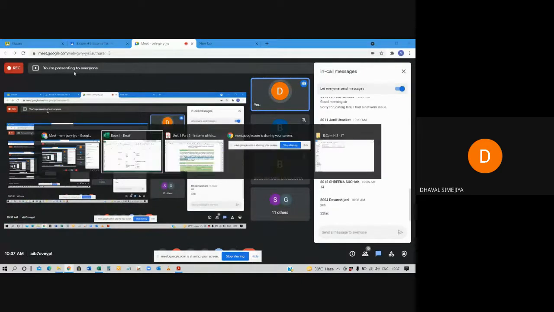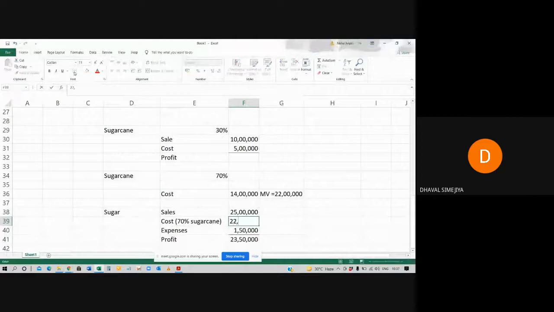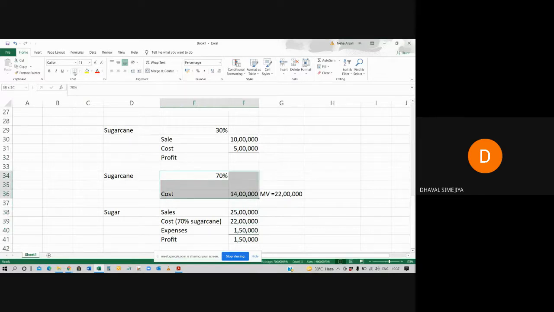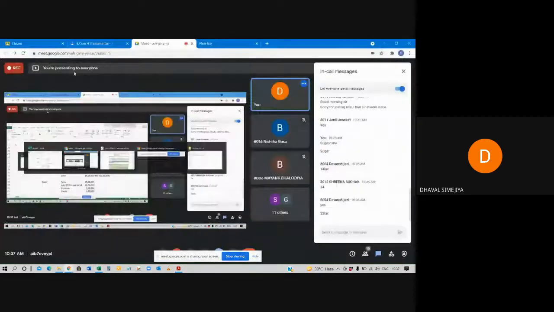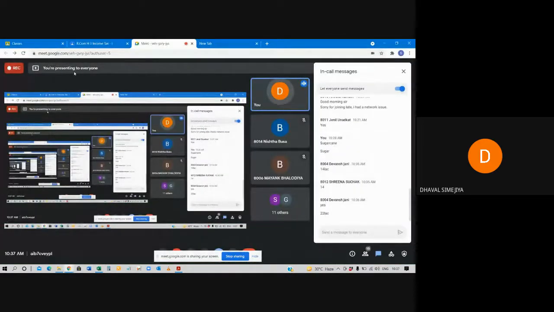22 lakh rupees. So simply we have to consider 22 lakh rupees. Why? If I am not the manufacturer of sugarcane and I purchase this 70% sugarcane from the market, then I have to pay 22 lakh rupees, because the market value is 22 lakh rupees. Clear? Are you getting this, class? Chalo, reply.